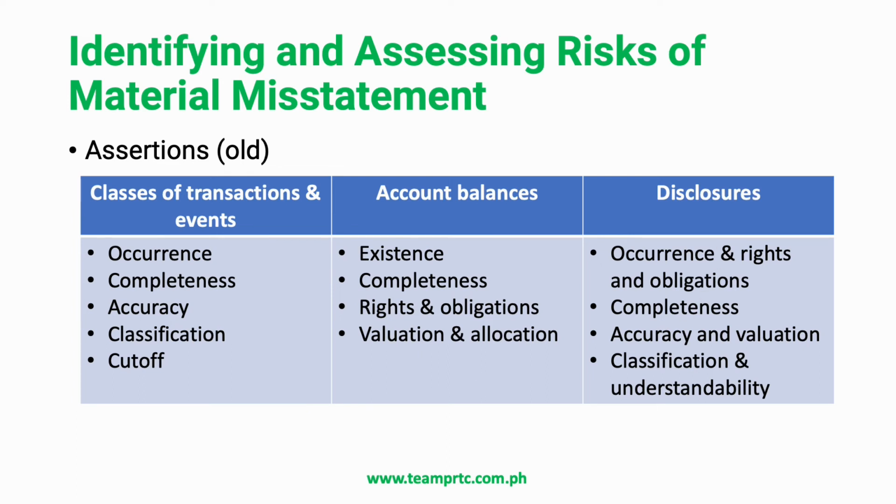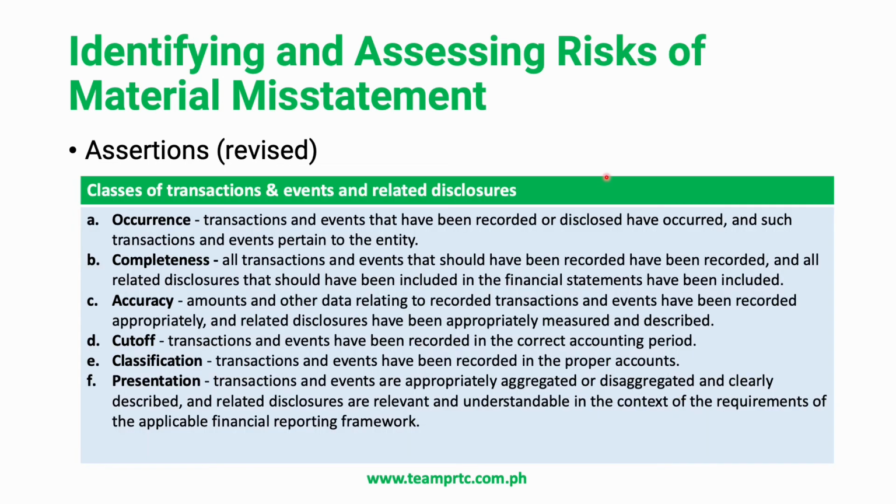Now, these same concepts were still retained under the new PSA 315, but they are much more streamlined. Under the new categories of assertions under PSA 315, we have two groups. The related disclosures were already incorporated under the classes of transactions and events and under account balances. Therefore, under classes of transactions and events and related disclosures, we have occurrence, completeness, accuracy, cut-off, classification, and then presentation.